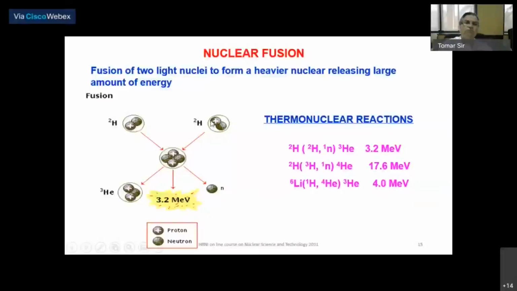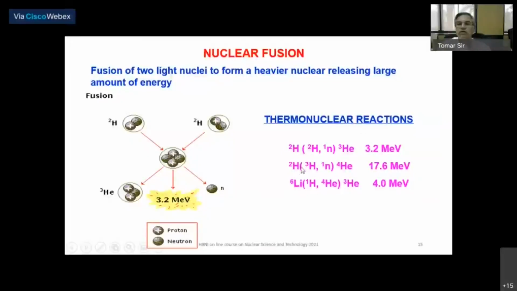These are charged particles, so you require certain energy because they have a Coulomb barrier. To cross the Coulomb barrier, they have to have certain kinetic energy. We will discuss later what energy is required to fuse different projectile-target combinations. They are called thermonuclear reactions because they require high temperature. The deuterium fusion giving helium-3 plus neutron releases 3.2 MeV.